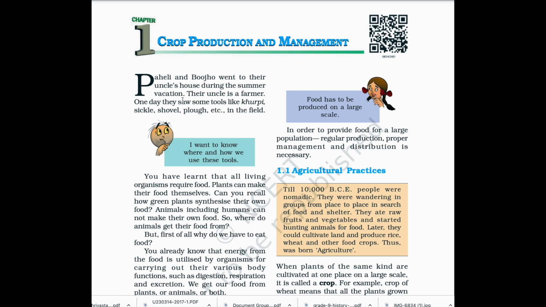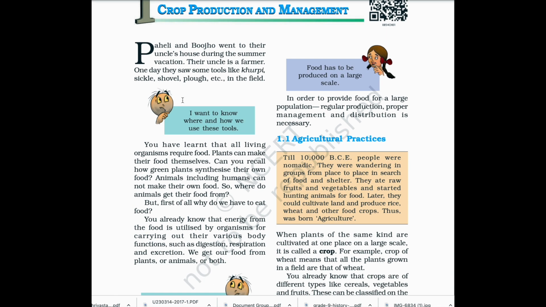In the field. You have learnt that all living organisms require food. Plants can make their food themselves. Can you recall how green plants synthesize their own food? Animals, including humans, cannot make their own food. So, where do animals get their food from? But, first of all, why do we have to eat food?